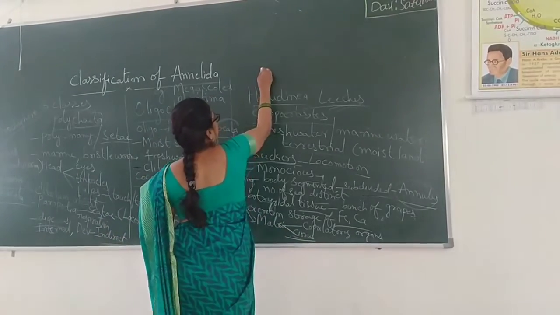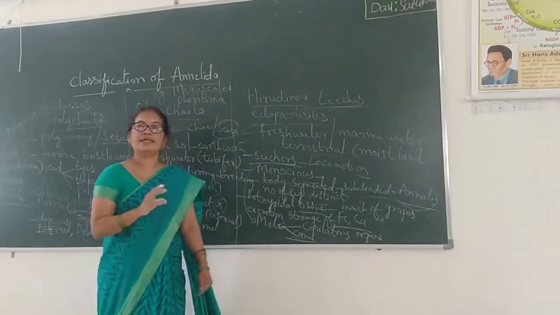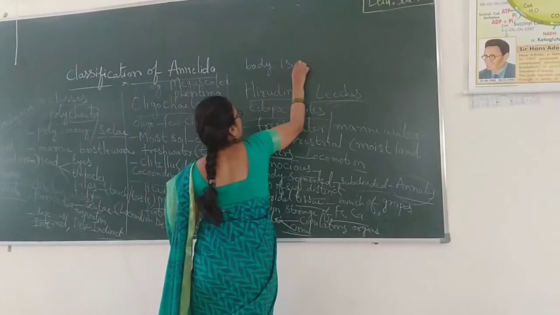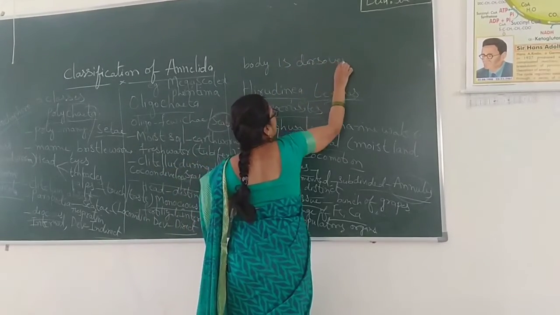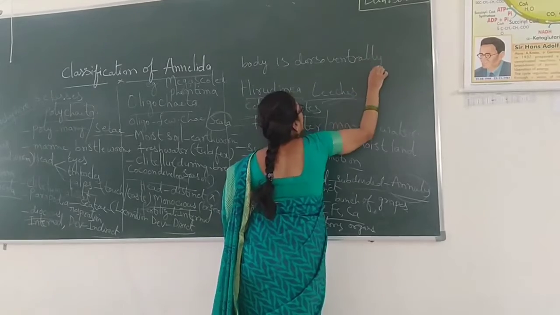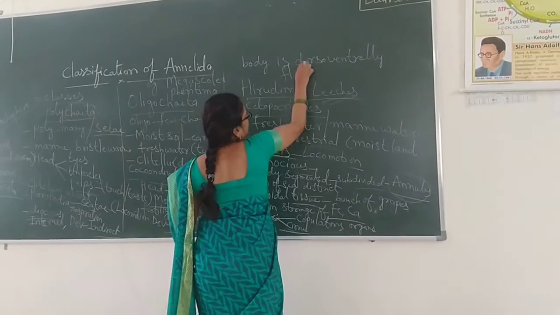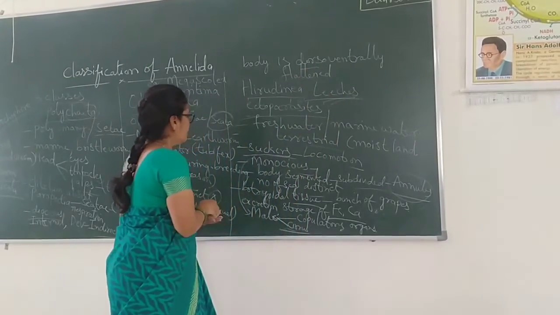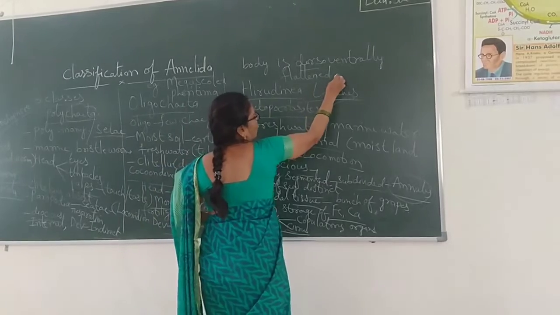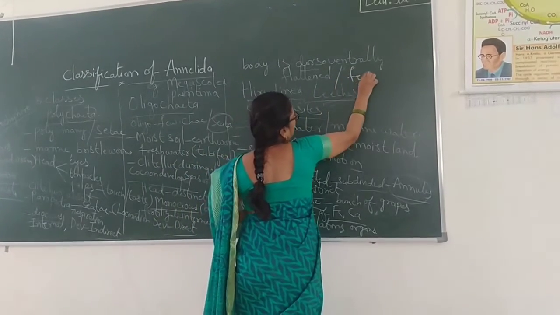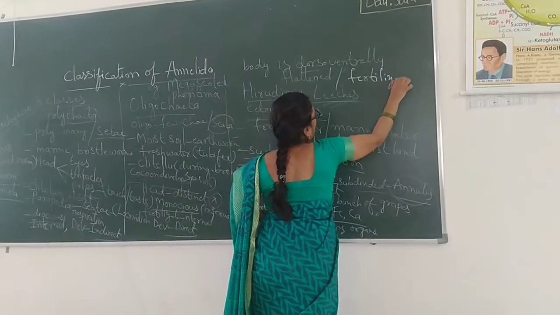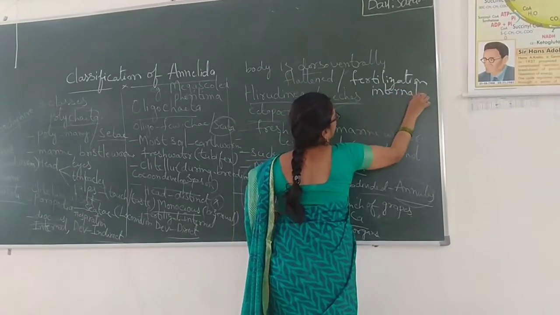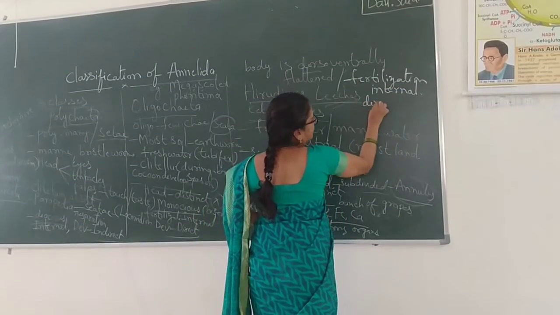Here their body is dorsoventrally flattened. In them the fertilization is internal and development is direct.